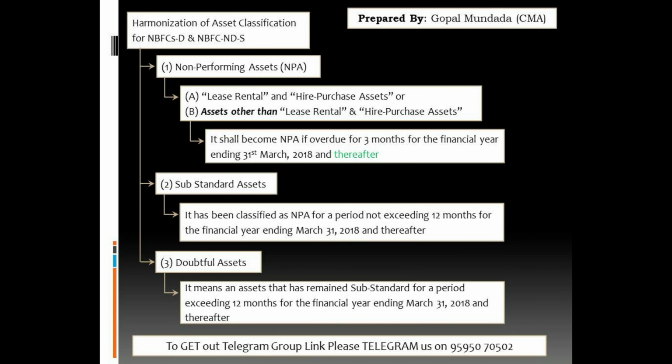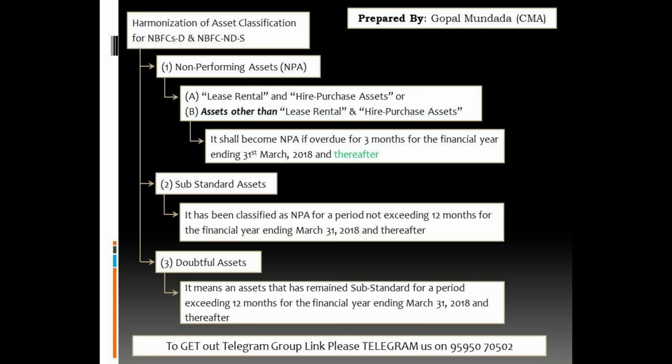It shall become NPA if overdue for the 3 months for the financial year ending 31st March 2018 and thereafter. So guys, in the module there are so many years given like 2016, 2017, 2018. So we are required to only remember the 31st March 2018 limit, and for this purpose I consider here only the 31st March 2018 limit. I recommend you please refer to this limit from the exam point of view.